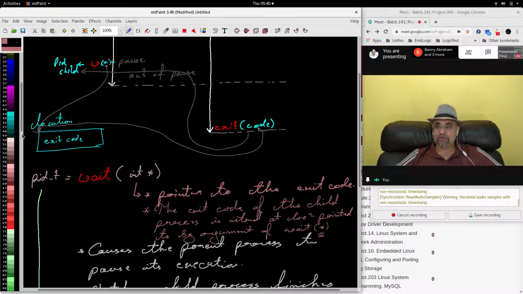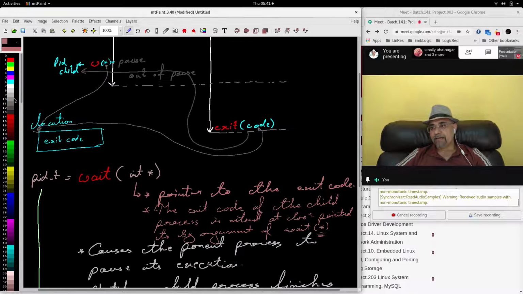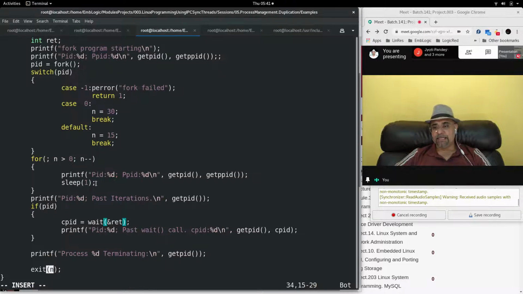The code 0 will now come to this exit code location. This is that location which is pointed to by this pointer in the wait. It will be stored in this location pointed to by wait. So in RET you will actually have the exit code, which we are not printing right now.